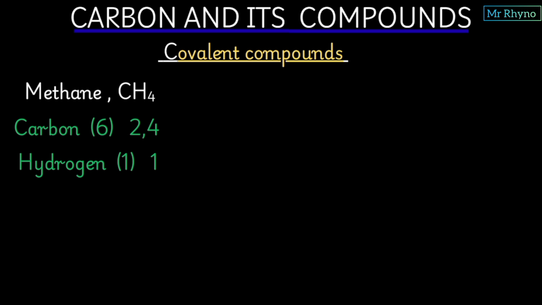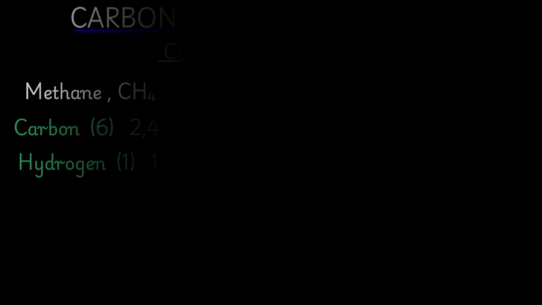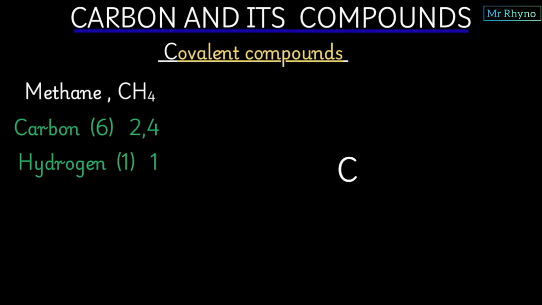Now, methane has 2 elements, that is carbon and hydrogen. Carbon is atomic number 6 and hydrogen is atomic number 1. The electronic configuration of carbon is 2,4 and that of hydrogen is just 1. Now, since we have 1 carbon and 4 hydrogens, we shall have carbon at the center, then the first hydrogen here, then these 2, and the last shall be here.